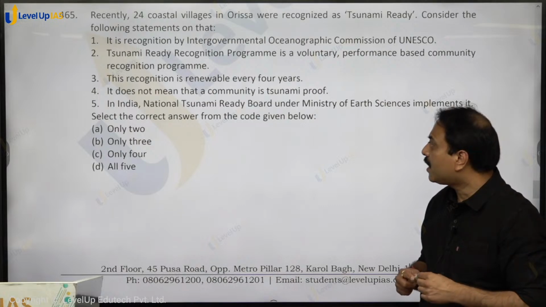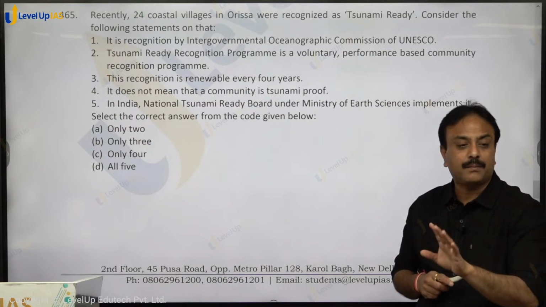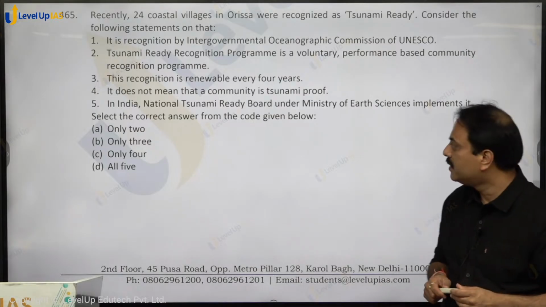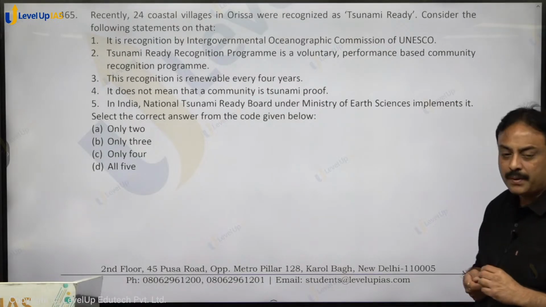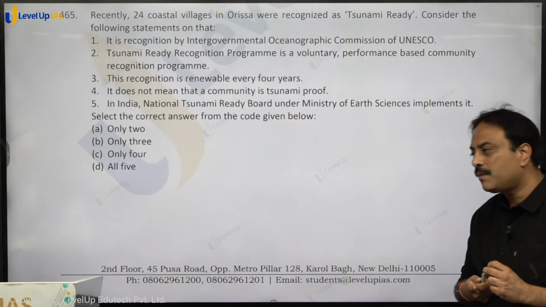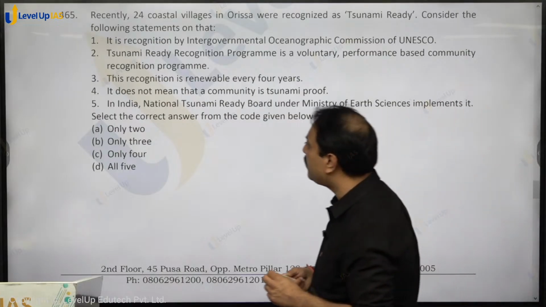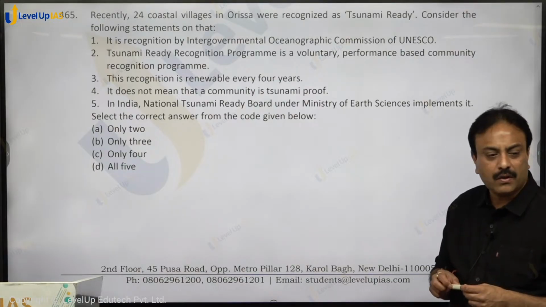It does not mean that a community is tsunami proof. Tsunami ready है, proof नहीं है. Tsunami proof कुछ भी नहीं. In India, National Tsunami Ready Board under Ministry of Earth Sciences implements that. There is a National Tsunami Board in India and it is under Ministry of Earth Sciences. All the statements hold true. All five. Clear on that?